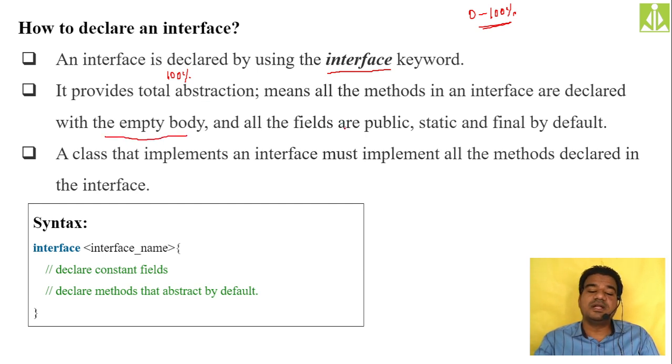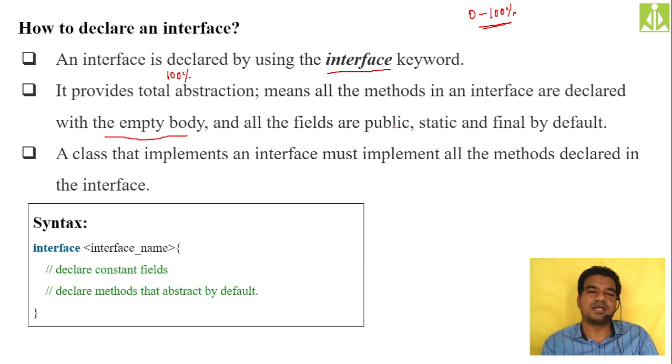And all the fields are public, static and final by default. So whatever variables you declare inside the interface must be public, static and final by default. A class that implements an interface must implement all the methods declared inside the interface.